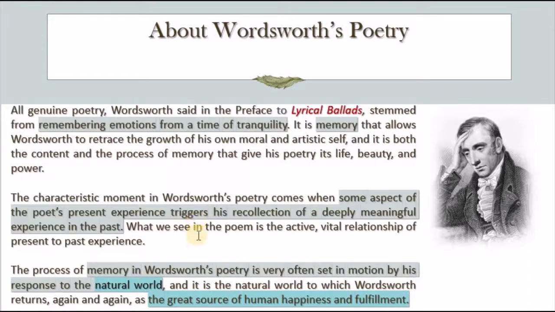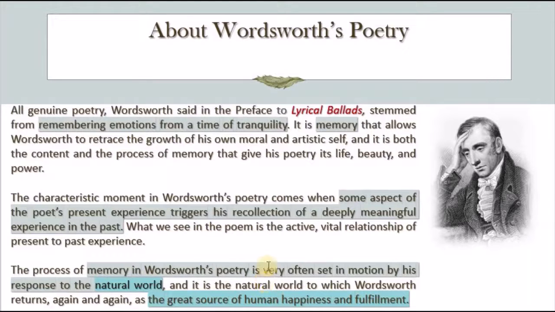So what we see in the poem is the active, vital relationship of the present to past experience. The process of memory in Wordsworth's poetry is very often set in motion by his response to the natural world. So this is important to notice, especially when we are going to read the poems. We will see that in each and every poem, nature is present, very important, very essential. Actually, it is nature that helped him to go back to these past experiences and memories.